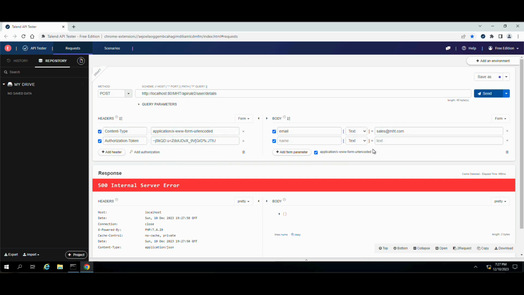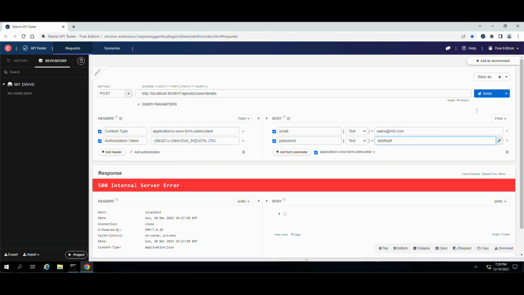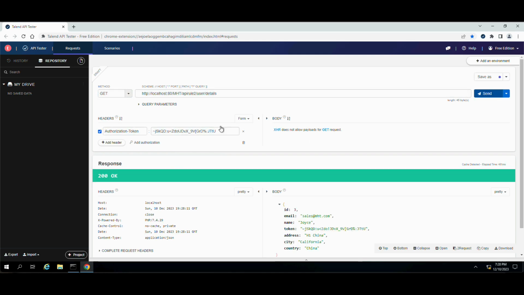Now I will send, but there is something wrong here. Maybe I have to add password too. Was it password? Yes. Let's type anything. Okay, does it have to be GET?